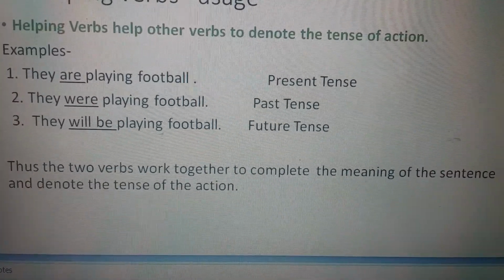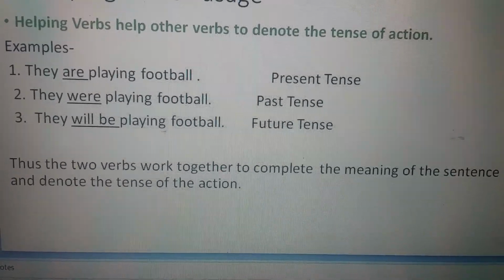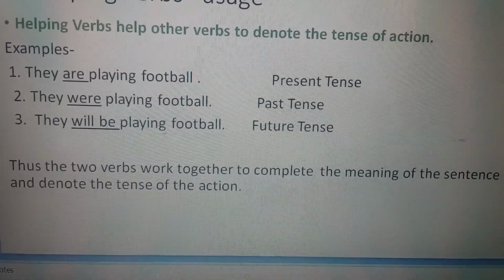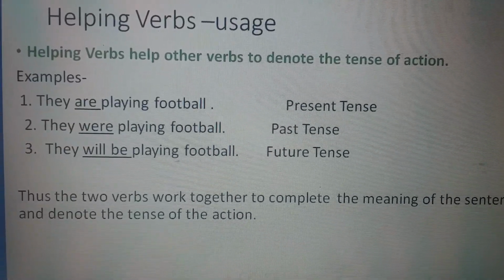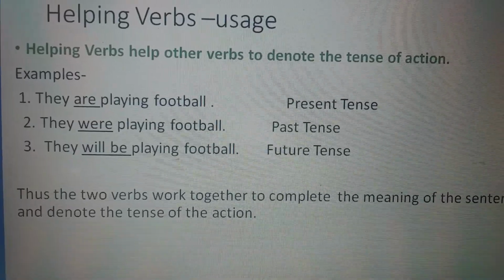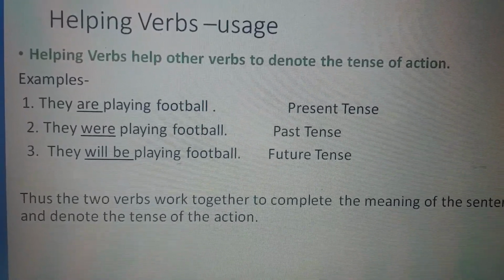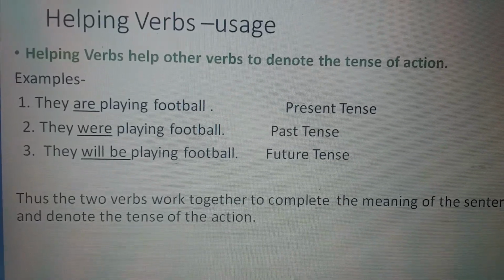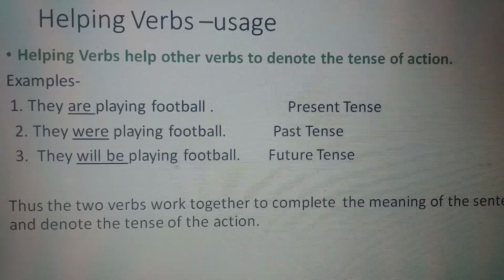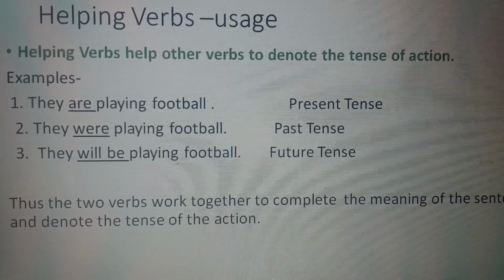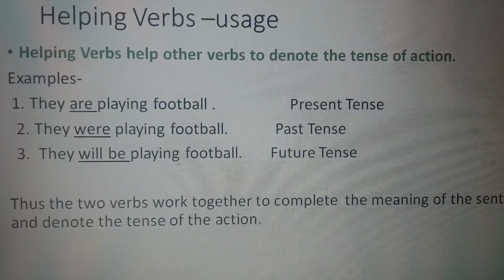Thus, the two verbs work together to complete the meaning of the sentence and denote the tense of the action. Here, these verbs don't give any information. They don't tell us about subject. They just tell us tense of the action. If these helping verbs are not used, then you will not come to know about the tense of the sentence.